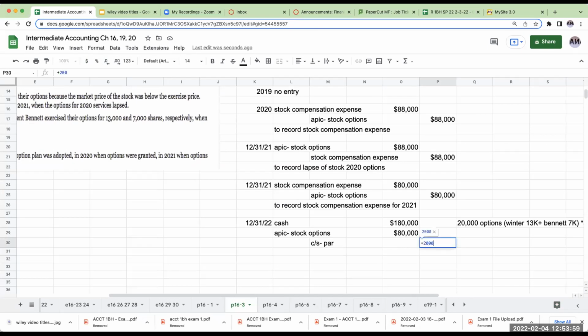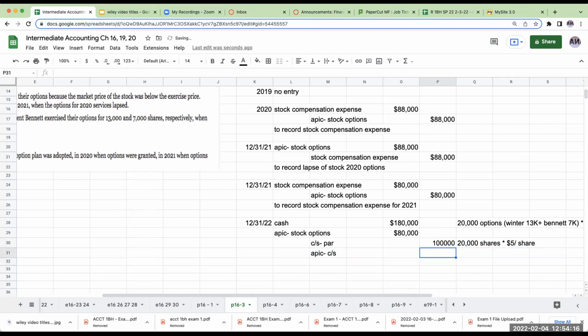So this is going to be 20,000 shares times $5 per share. And then, to balance myself out, whatever I need to balance, which over here is going to be 160,000.